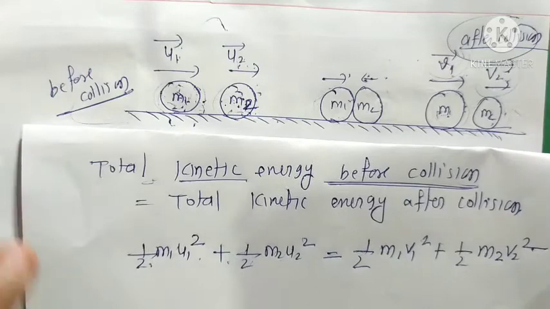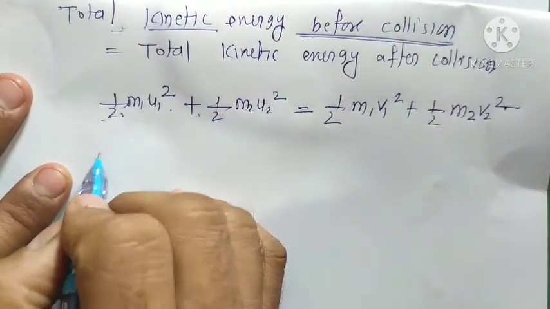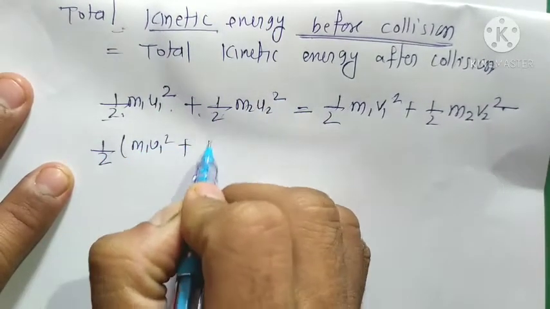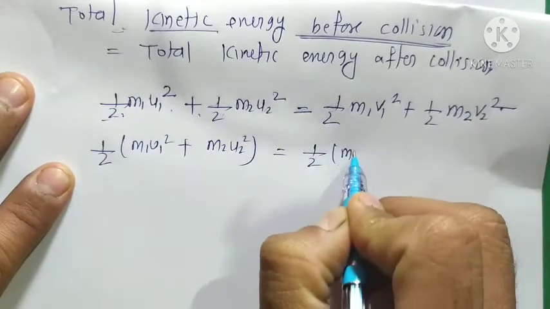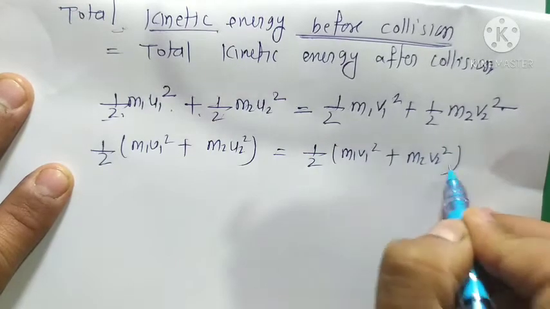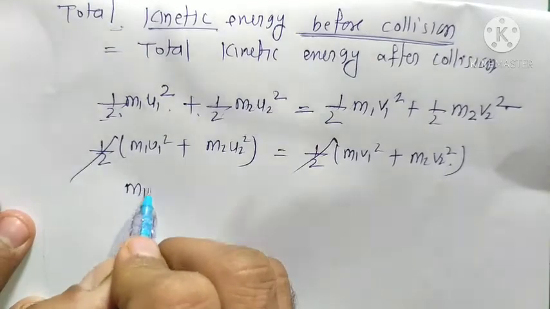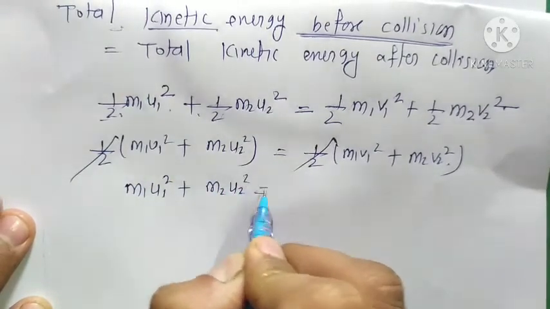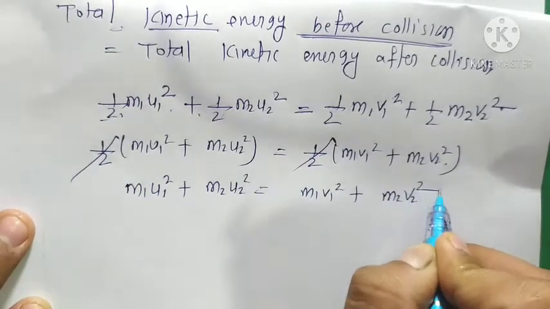Okay, so now we solve it. We take half common on both sides: m1 u1 square plus m2 u2 square is equal to m1 v1 square plus m2 v2 square.